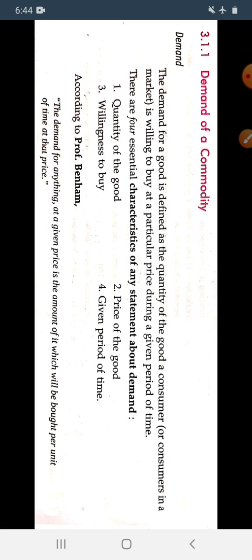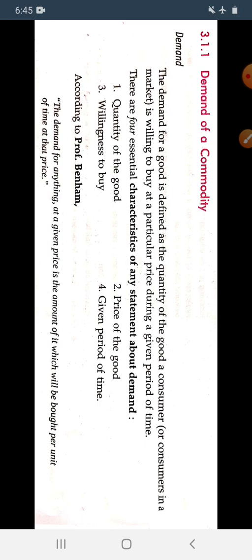The demand for anything at a given price is the amount of it which will be bought per unit of time at that price. Demand is what a consumer will buy when the price of the commodity is given, at a particular unit of time, in 1 month, 2 months, 3 months.